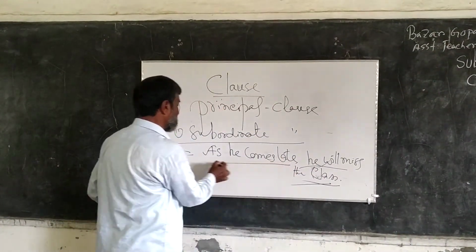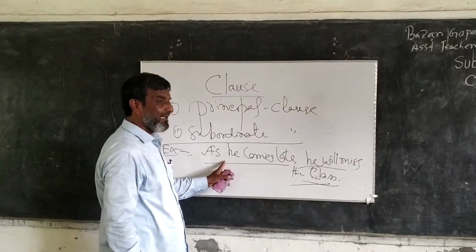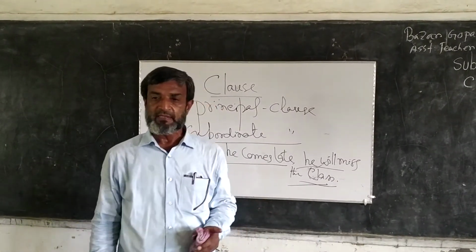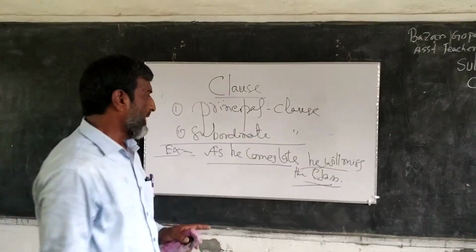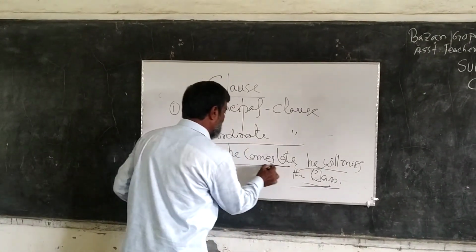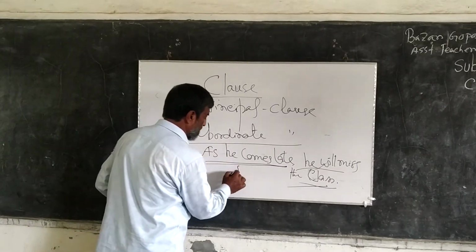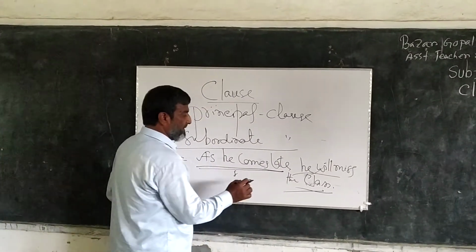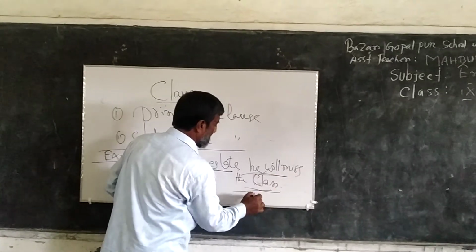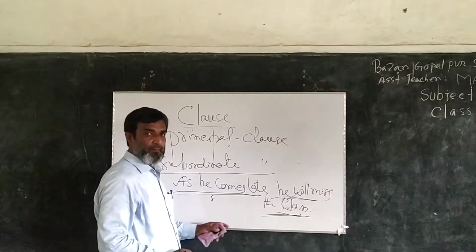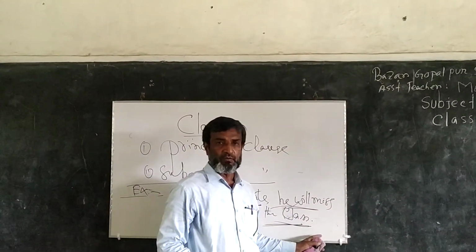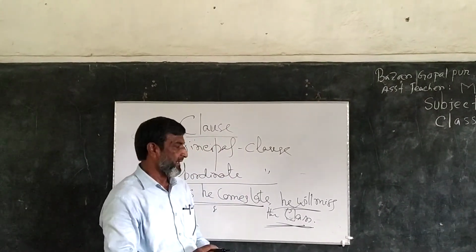But the first part, as he comes late, is an incomplete idea. This part is unable to give us clear meaning or understanding. This is the subordinate clause. And the second part, he will miss the lesson or class, is a complete idea. This is the principal clause. Understand? Okay.